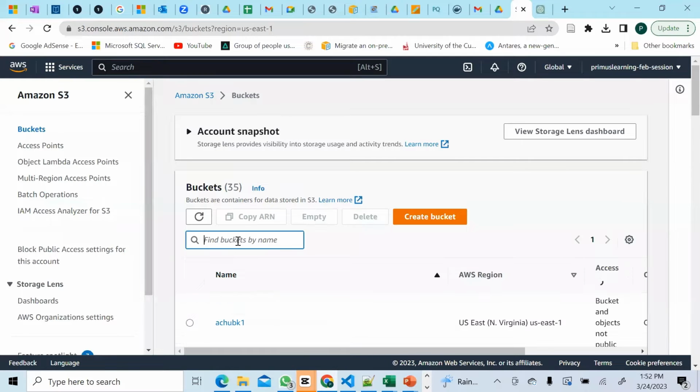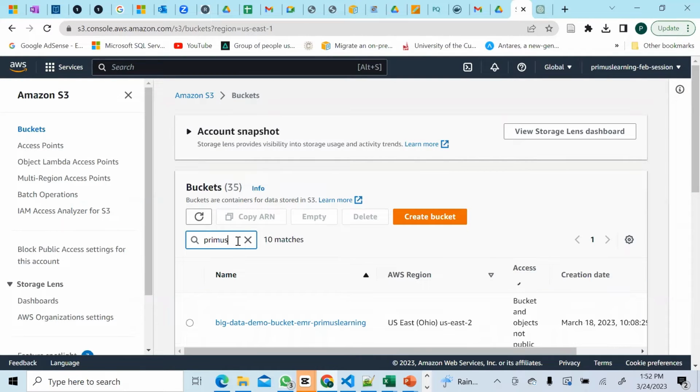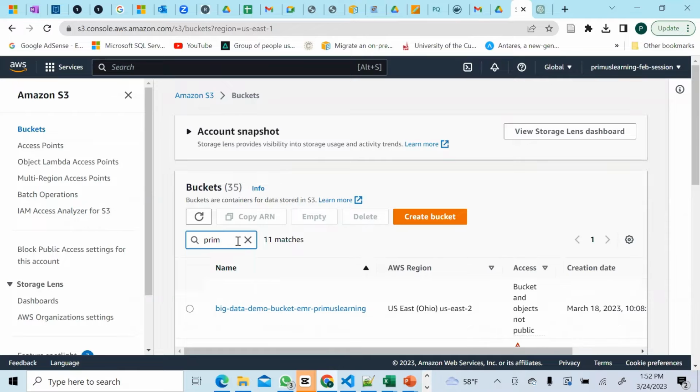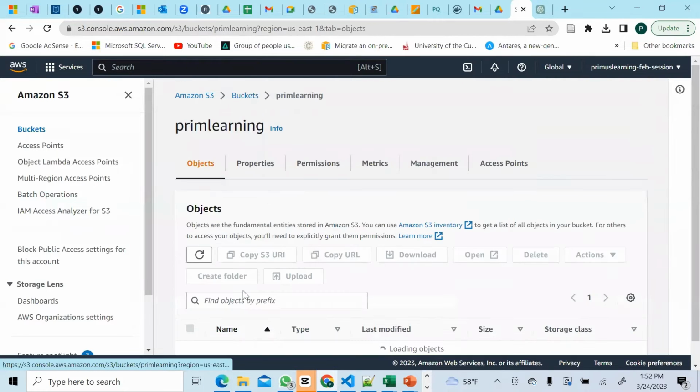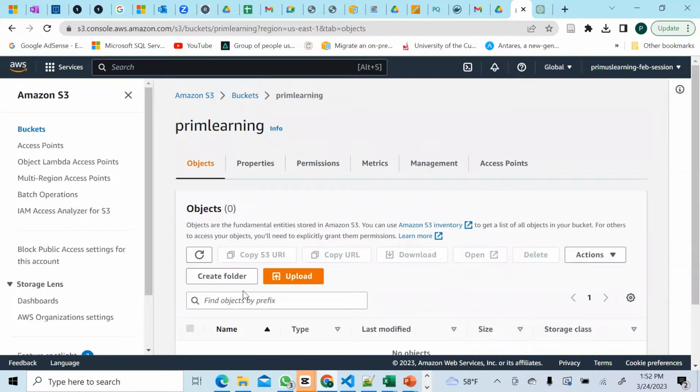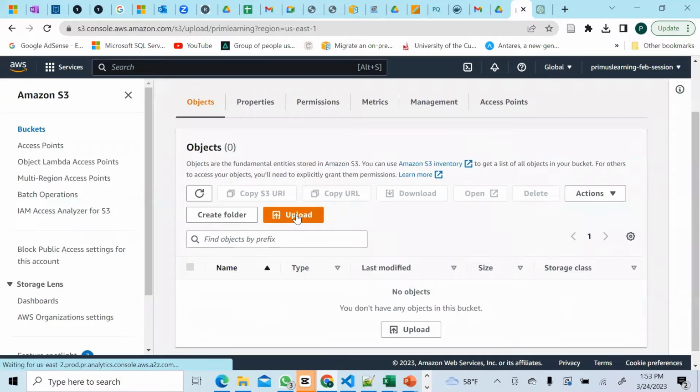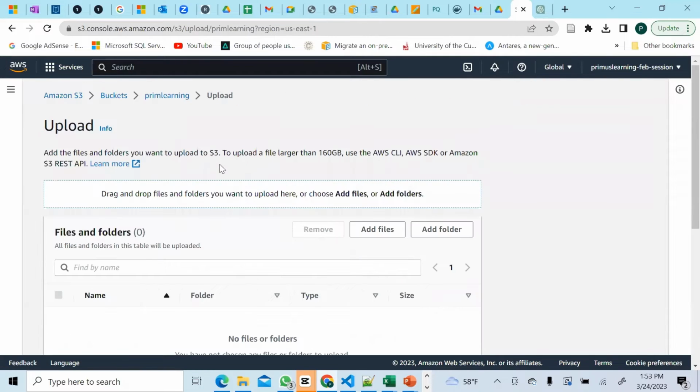And let's look for the bucket, prim learn. Yeah, this is the bucket where we want to upload our content. So we want to upload the file that I just showed you earlier. So to do that, we'll just hit on upload. You can do this and follow along, guys. So this has to be in your AWS account.